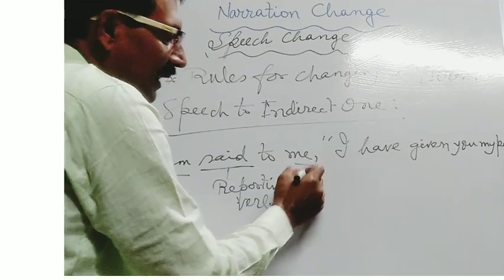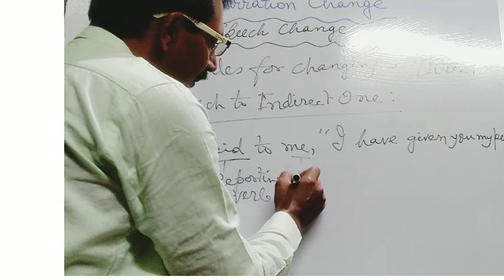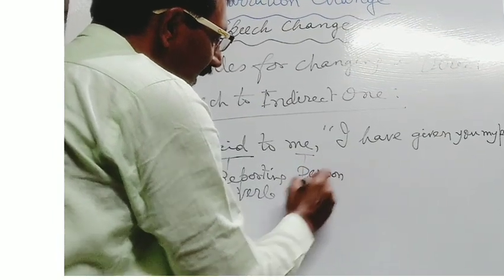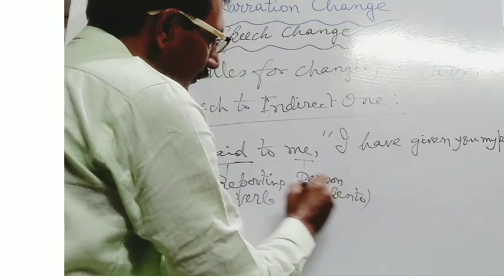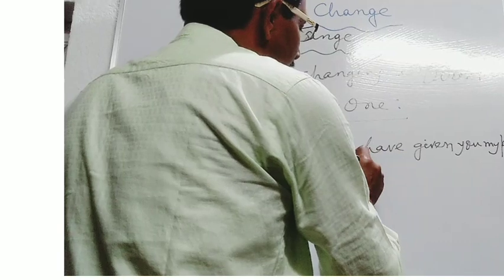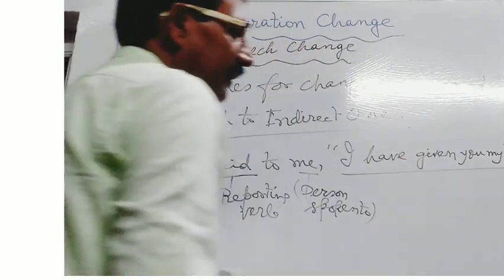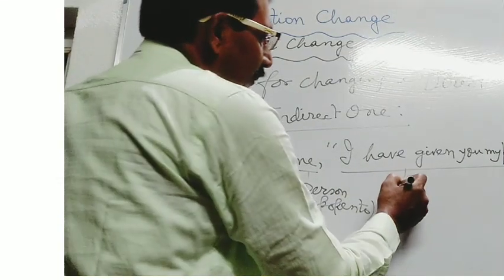And here me is the person spoken to. "I have given you my pen" is the speech of the speaker. It is called reported speech.